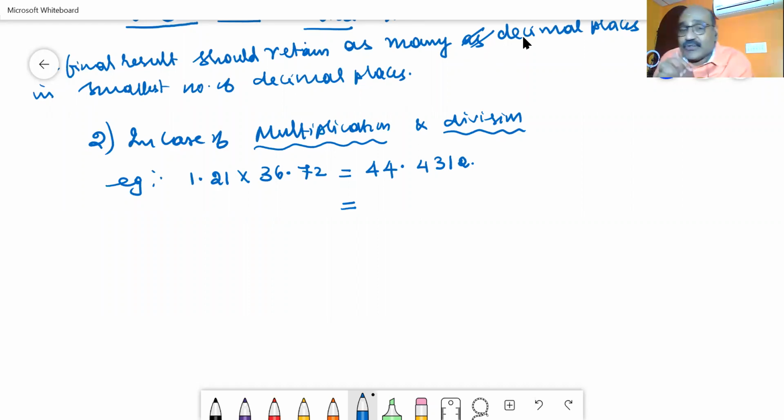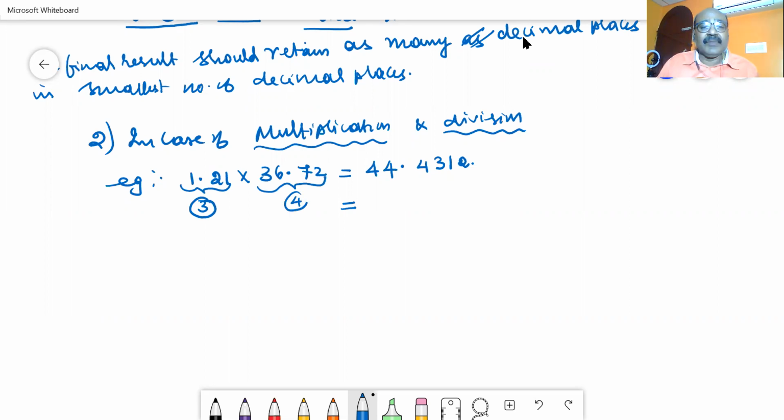Here what you have to see is that the result should contain the least number of significant figures in the data. We have two data. One of them has 3 meaningful or significant digits. The other has 4.